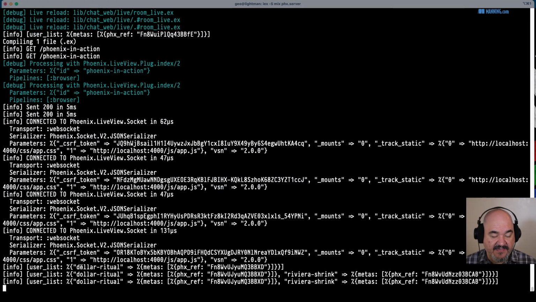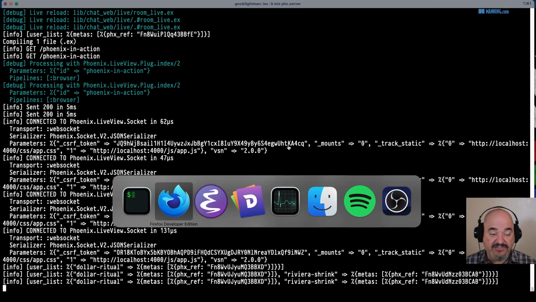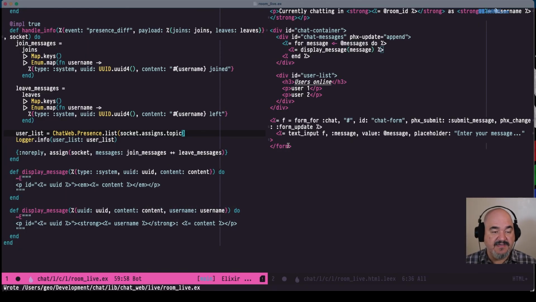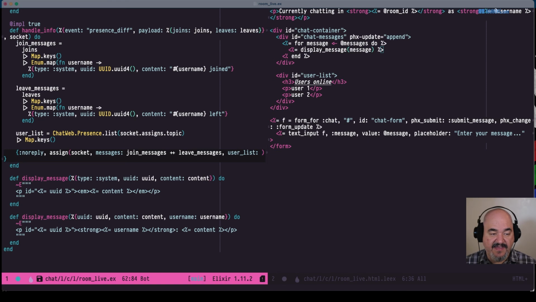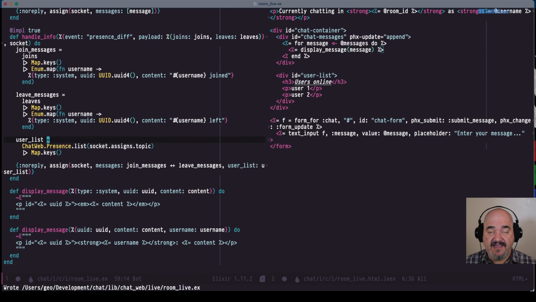Now let's go and look at that. Yeah, so we have $ritual, and then since the other page reloaded as well, we also have Riviera shrink. And really, each of those keys represents a user. So we can just pull out the keys and have that be our user list. So let's just pipe that directly into Map.keys, and that's our user list. And so we'll also assign that. So we have our messages being assigned. Let's also assign a user list, and that will be user_list. And if we save this, that'll now be in the assigns once someone joins or leaves.